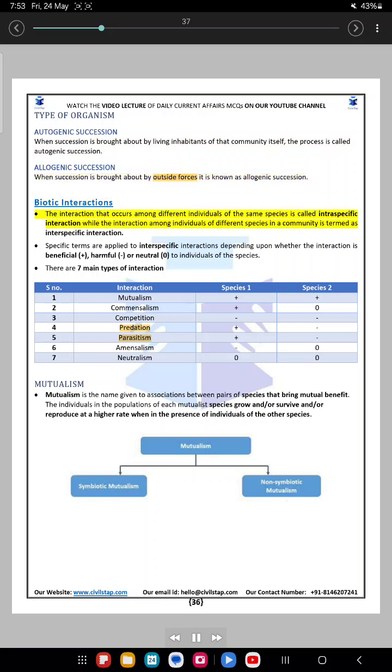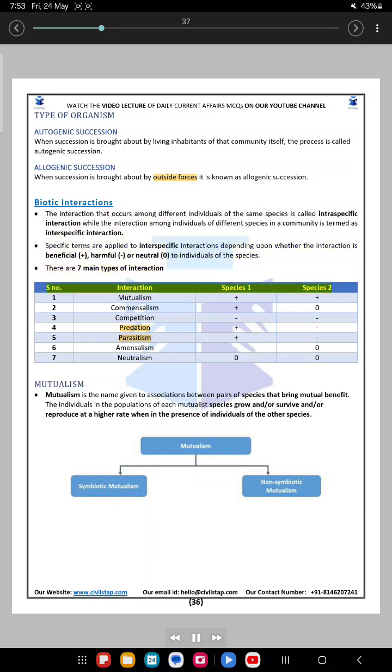Biotic interactions. The interaction that occurs among different individuals of the same species is called intraspecific interaction, while the interaction among individuals of different species in a community is termed interspecific interaction. Specific terms are applied to interspecific interactions depending upon whether the interaction is beneficial, plus, harmful, minus, or neutral, 0, to individuals of the species. There are 7 main types of interaction.